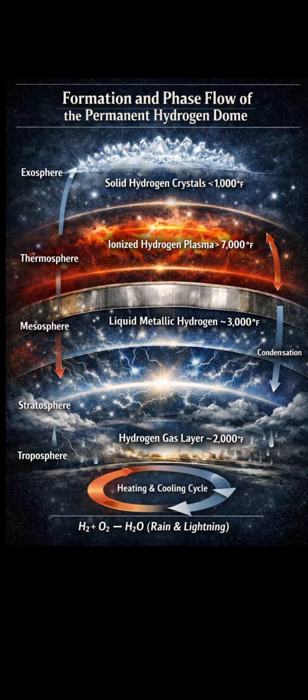Number 9. Why the structure is physically plausible. The firmament relies on well-established physical principles. Hydrogen naturally rises and sorts by density. Hydrogen has multiple exotic phases. Plasma and metallic hydrogen are experimentally verified. Crystalline hydrogen is predicted by low-temperature physics. Electromagnetic confinement can stabilize high-energy materials. Atmospheric layers provide the necessary gradients. Solar heating and space cooling create natural phase transitions. Together, these mechanisms form a coherent, scientifically grounded explanation for a layered hydrogen firmament.